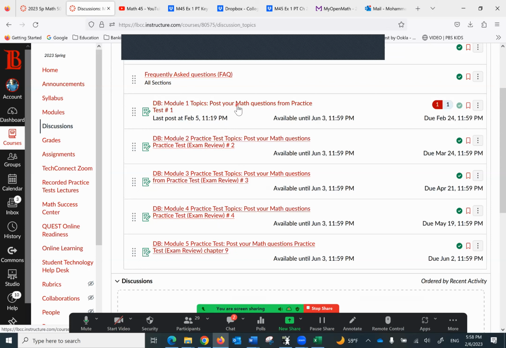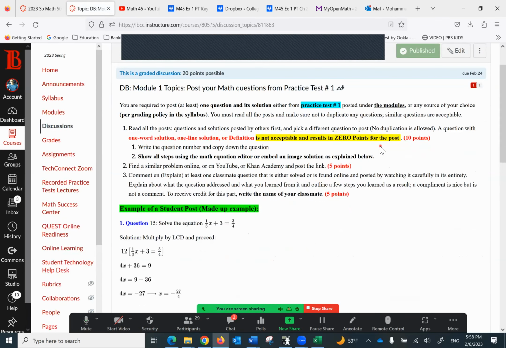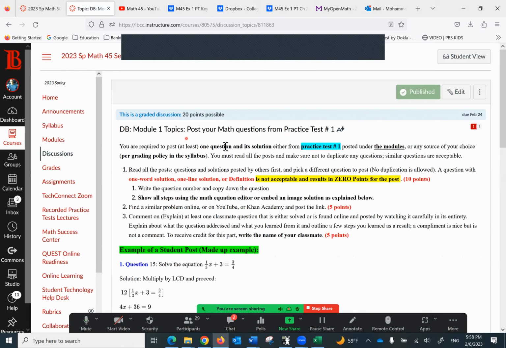So what should you do? I'm going to look at one of them, and you just do the same thing for all of them. All right, so this is for module 1. You're required to post at least one question and its solution either from practice test number 1 posted under the modules or any source of your choice per grading policy in the syllabus.